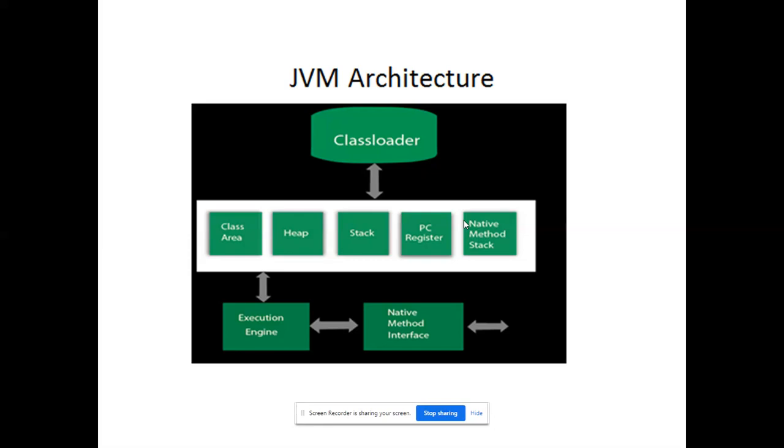So execution engine is nothing but the place where your actual Java compiler and Java will have the role. Native method interface means for every processor you have an instruction set. That instruction set will be mapped with the bytecode of the class. That's the purpose of this native method interface. Every microprocessor or microcontroller has its own instruction set. So what is the purpose of a translator? Converting high level language into low level language. That's the ultimate idea, right?